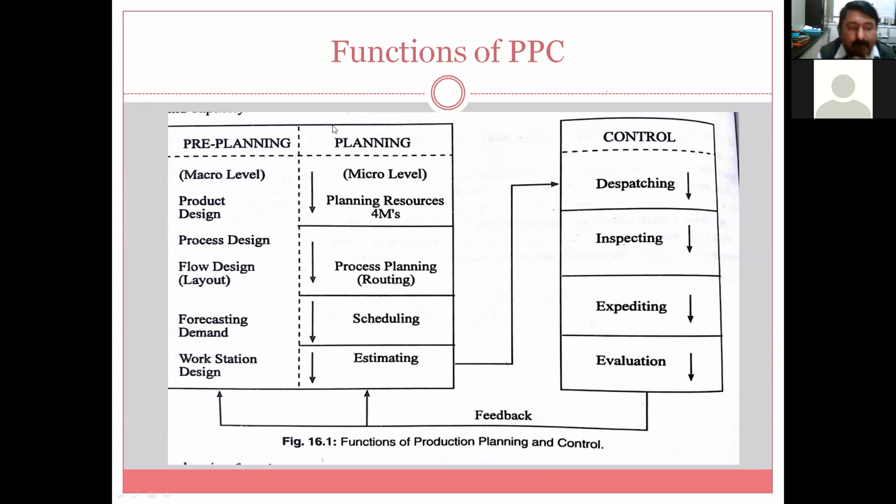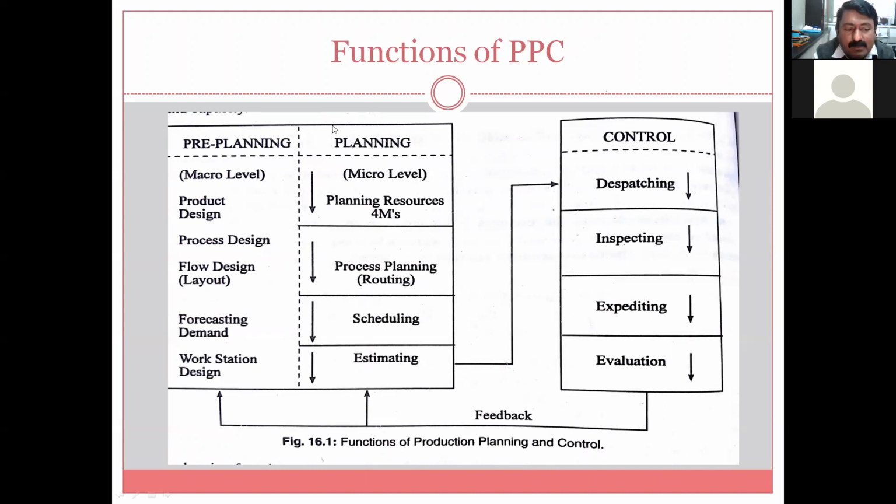So pre-planning, macro level: product design, process design, flow design, forecasting demand, and workstation design. One by one we will go. So forecasting demand. What is the demand for the month of January as far as any one product is concerned? There are different methods of forecasting that we have discussed. So how one can go for the best method with minimum error, and then further this forecasting is made.